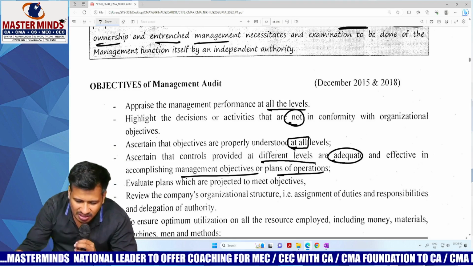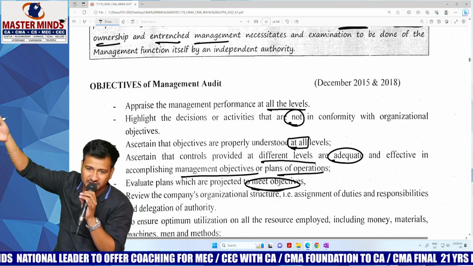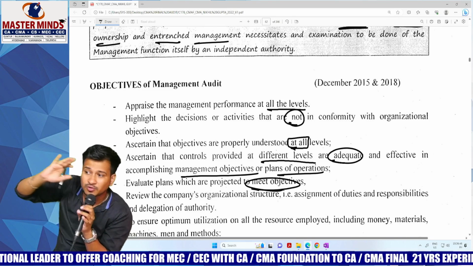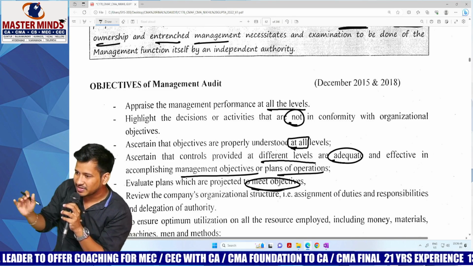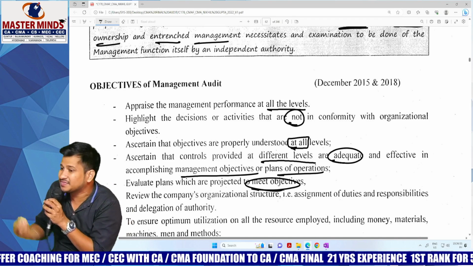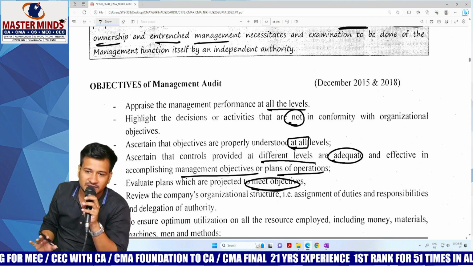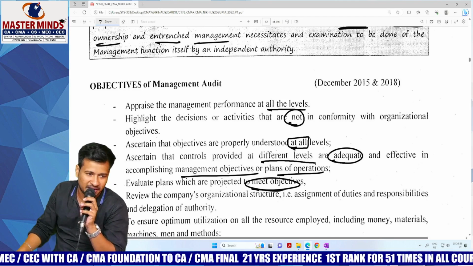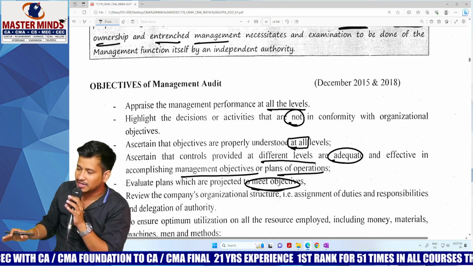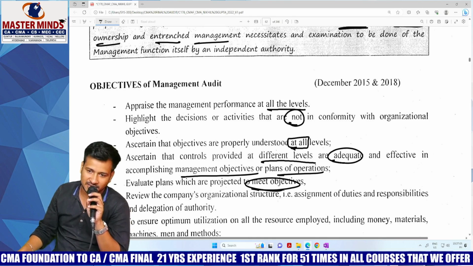Because see here, evaluate the plans which are projected to meet the objectives. They should not be too hypothetical. They should be in such a way that you are about to achieve the target. There should be some achievable plan. It should be an achievable plan. It should not be a hypothetical plan. In the same way here also, you have to evaluate so as to meet the objectives properly.